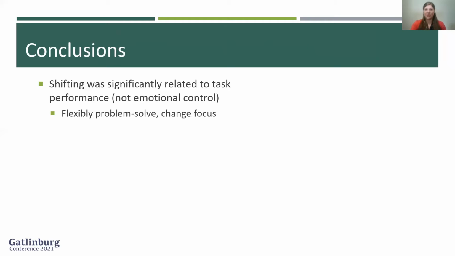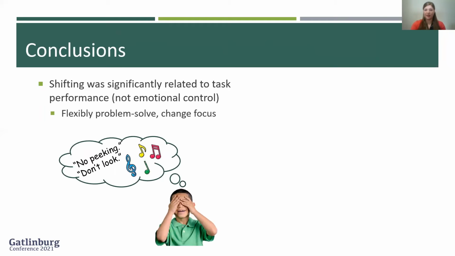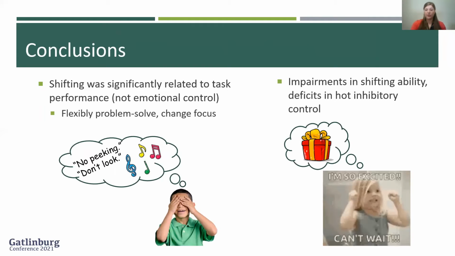Within emotion regulation, better shifting ability was significantly related to better hot inhibitory control. Emotional control was not related. This indicates the ability to shift or flexibly problem solve facilitates effective regulation strategies, which makes it easier for the child to exercise self-control and inhibit impulses. Thus, children with Williams syndrome who have impairments in shifting get stuck focusing on the temptation or the gift. This makes it harder to overcome impulses and is reflected in the deficits in hot inhibitory control observed in children with Williams syndrome.